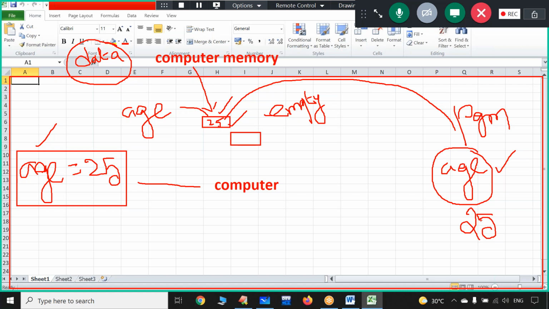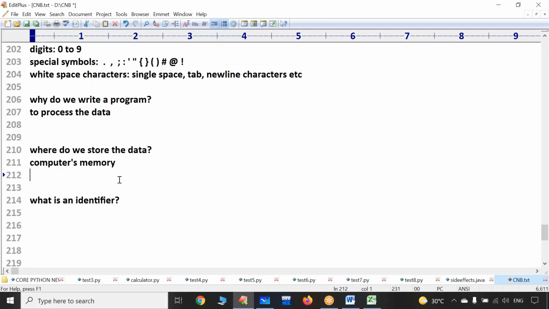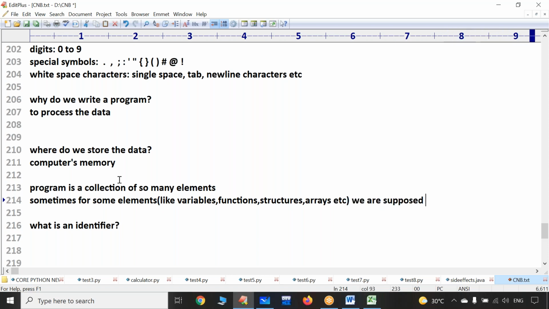Now with this story, we can understand that a program is a collection of so many elements, like variables, functions, structures, arrays, etc. Certain times, for some elements, we are supposed to give a name.